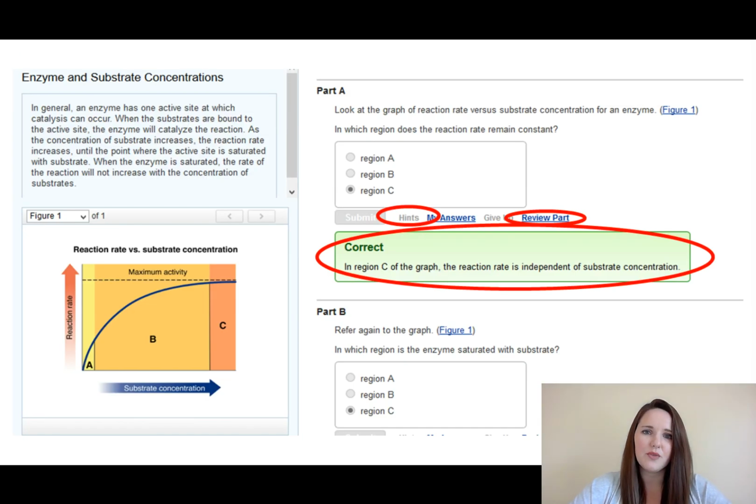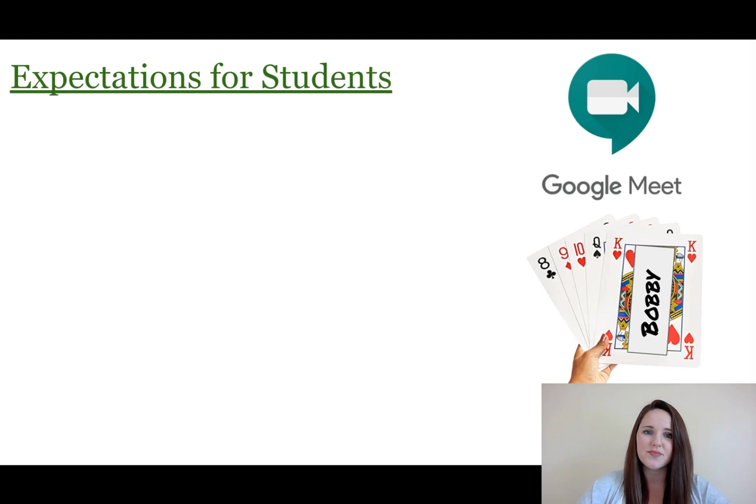This is an example of what a Mastering question would look like. So in this particular one, they're analyzing a graph, and then they have to answer a question. There are hints, and there are reviews and additional support and explanations. This is a great way for the students to get immediate feedback on something. If I'm not around to explain it to them, the Mastering program is great at going over concepts and explaining things more thoroughly from the textbook.